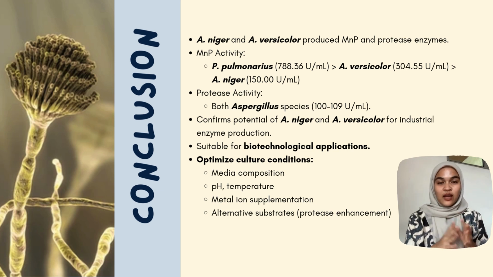In quantitative analysis, MMP activity was measured at 610 nanometers, as A. versicolor recorded an activity of 304.55 U/mL, while A. niger showed 150 U/mL. P. pulmonaris had the highest activity at 786.36 U/mL. For protease activity, casein hydrolysis was measured at 660 nanometers. A. niger produced 102.03 U/mL, while A. versicolor produced 101.59 U/mL. P. chrysogenum showed the highest activity at 109.8 U/mL.